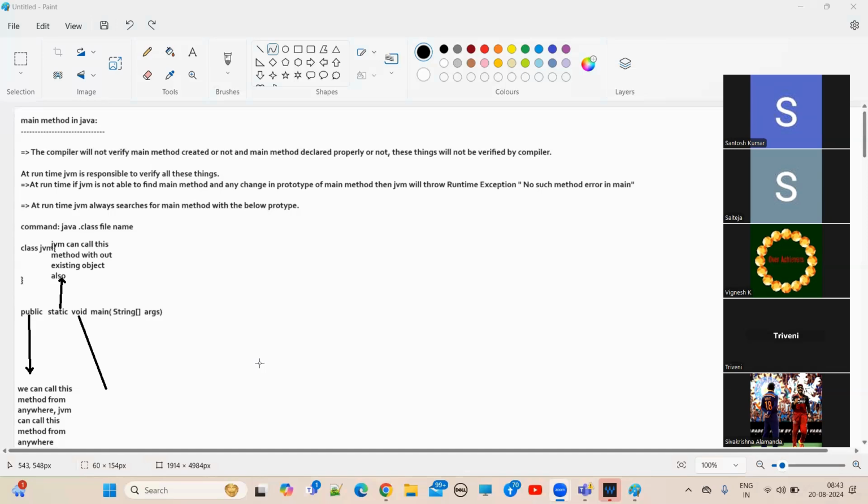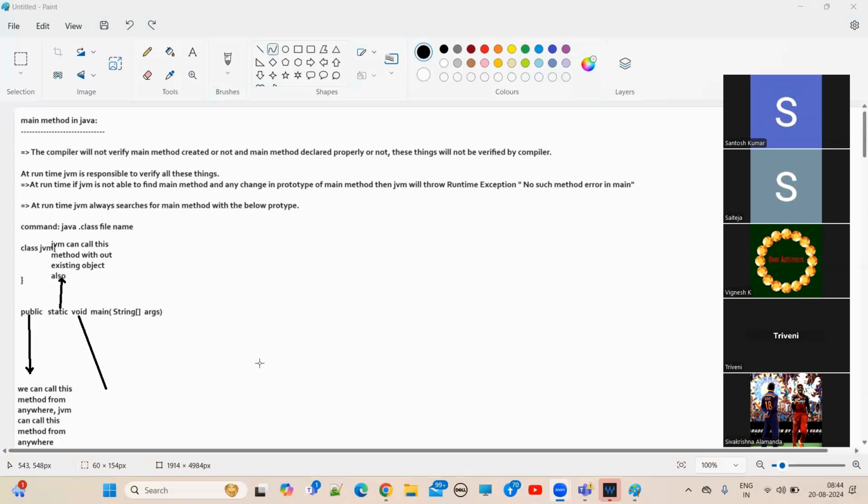Okay. So here, who will call the main method? JVM will call. Understand? If you return something, who will receive that something? JVM will receive that something. What will JVM do? JVM is a kind of software. If you return something to the JVM, what can JVM do with the returned value? It cannot do anything, right?